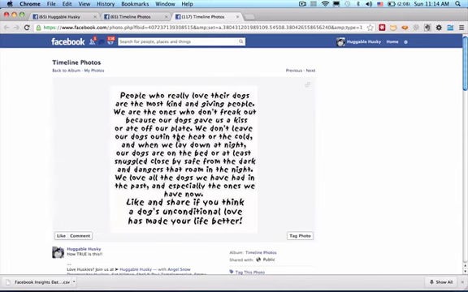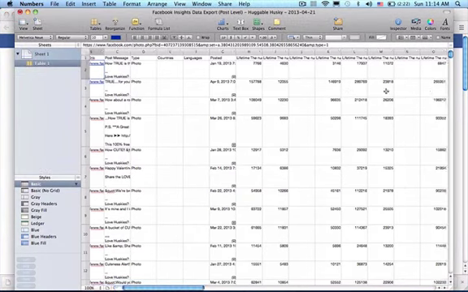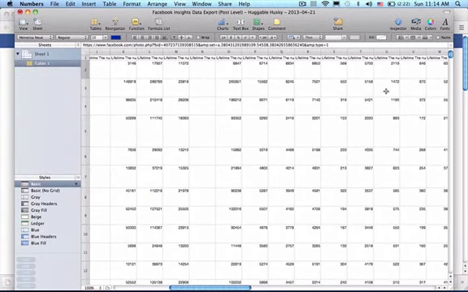Always attach an image to it, and make sure that you're changing it around a little bit. Maybe this kind of headline and that kind of headline, or this kind of description and this type of post. And once you see what people are interested in, and you can see that according to your data, so once you collect enough data, you can just go ahead and sort it by shares, okay?